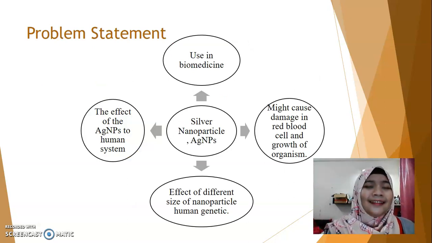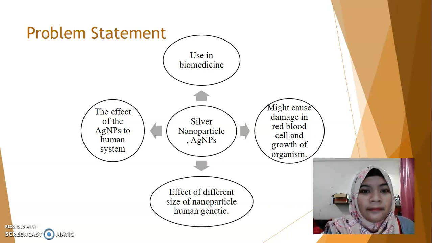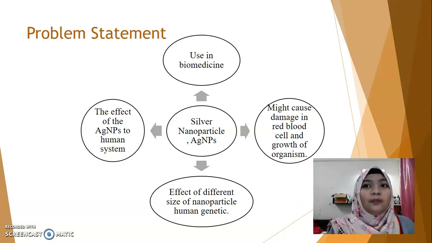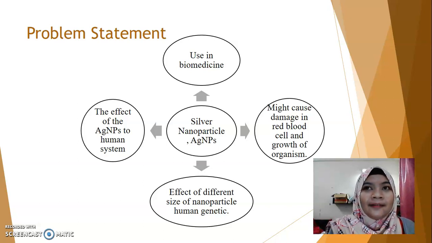For this research, there is a problem statement that I found. As you know, silver nanoparticle have been used in biomedicine, but are they aware of the side effect toward the human body?